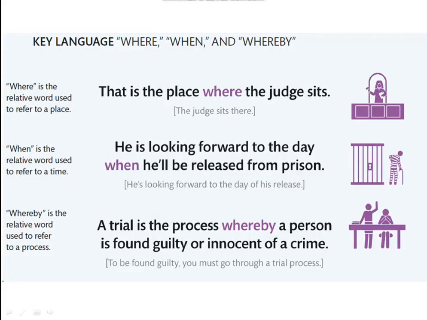Now let's see these 3 relative words: where, when, and whereby. Where is a relative word used to refer to a place. That is the place where the judge sits. The judge sits there. When is a relative word used to refer to a time. He's looking forward to the day when he will be released from prison. He's looking forward to the day of his release.